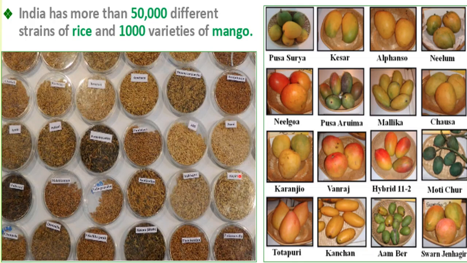Now this is another example of biodiversity at the genetic level. In India, there are more than 50,000 different strains of rice found. So 50,000 different types of rice are produced in India. That is possible due to diversity at the genetic level. And one more example is that 1,000 varieties of mango are produced in India. That is also due to variation at the genetic level.